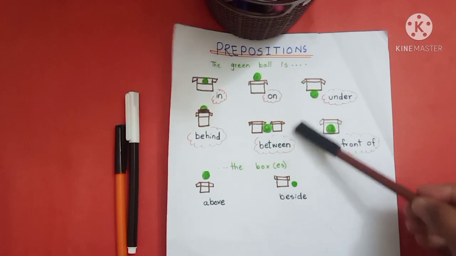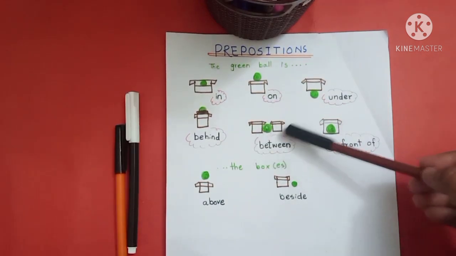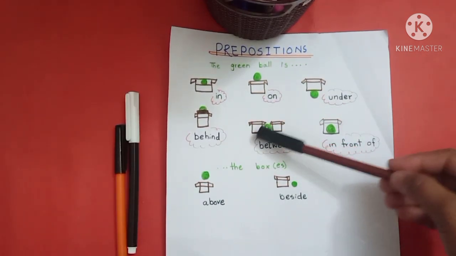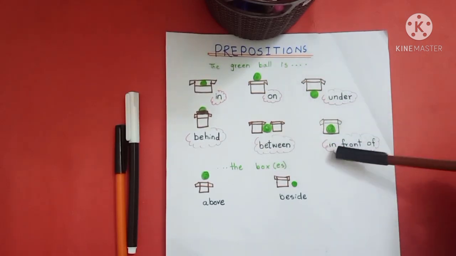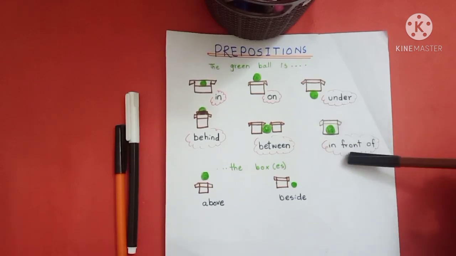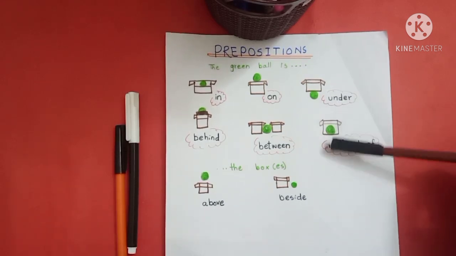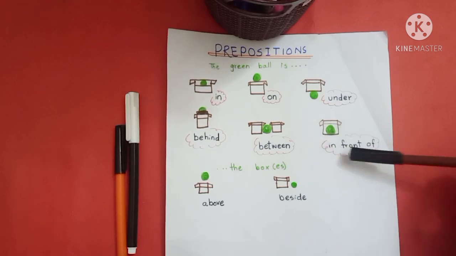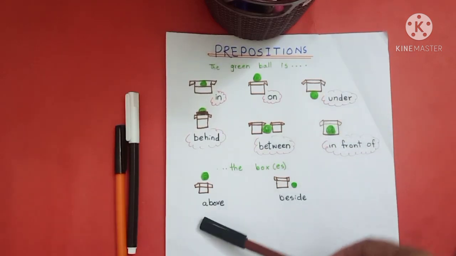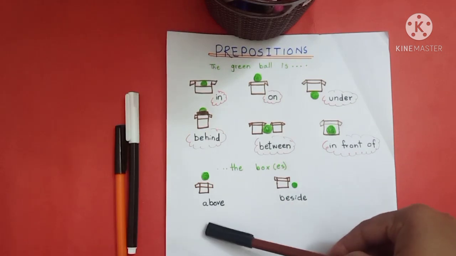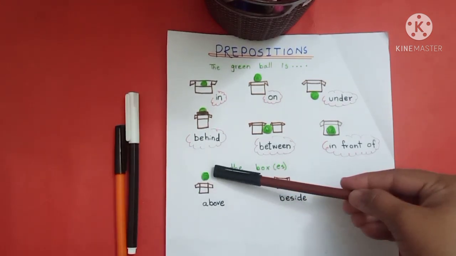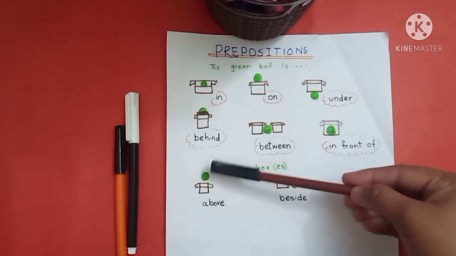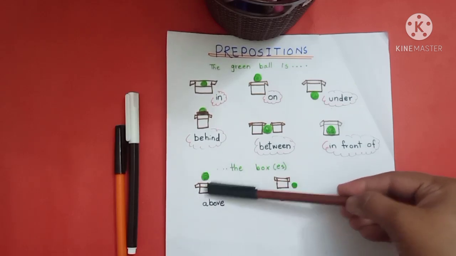In our fifth picture, you can see where is the ball? The ball is between the boxes, so between is our preposition. In our sixth picture, where is the ball? The ball is in front of the box. In our seventh picture, where is the ball? The ball is above the box.